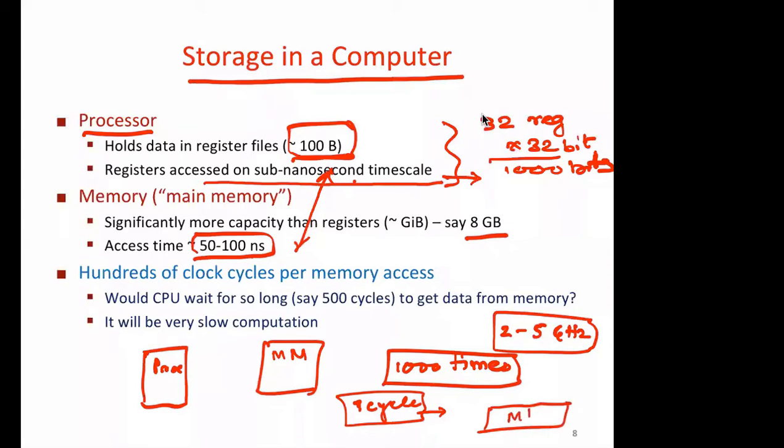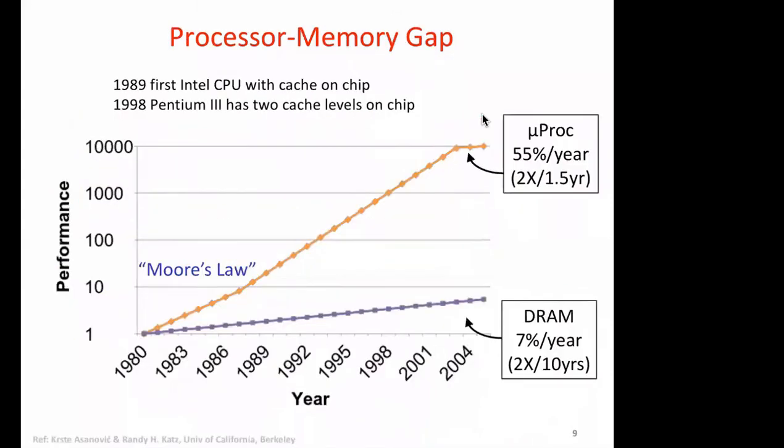Just getting data to a register will take 1000 cycles. So you can see the huge difference between processor and main memory speed. We will need hundreds or thousands of cycles just to get data from main memory. And this was fine at a certain point in time.